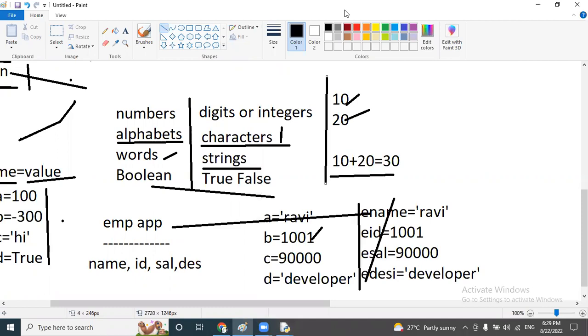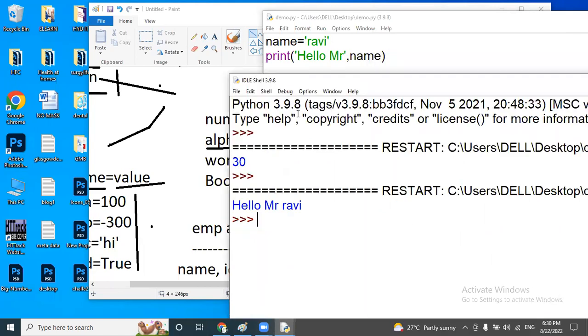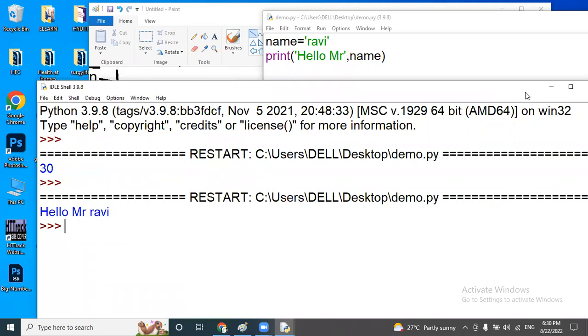So now what is the output? First of all, observe here. For hello Mr. we have added the codes. Nothing but Python will consider as a statement. So they will display hello Mr. as it is, comma. For this name, I'm not adding any codes. Simply they will consider as variable name only. Here, what is the value for this variable name? Ravi. So simply they will return hello Mr. Ravi. So simply instead of variable name, they have replaced with value only. This is about the process how we are going to use variable inside of some other statements only.